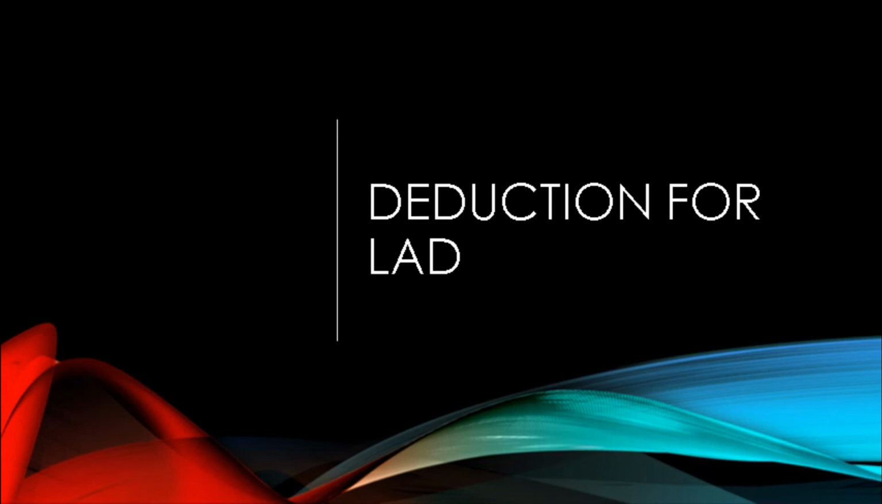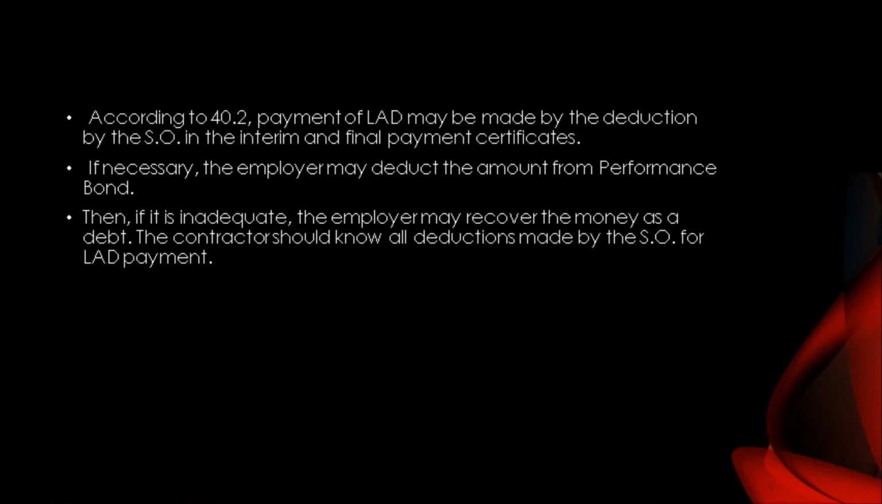Deduction for LAD. According to clause 40.2, payment of LAD may be made by deduction by the SO in the interim and final payment certificates. If necessary, the employer may deduct the amount from the performance bond. Then, if it is inadequate, the employer may recover the money as a debt. The contractor should know all deductions made by the SO for LAD payment.